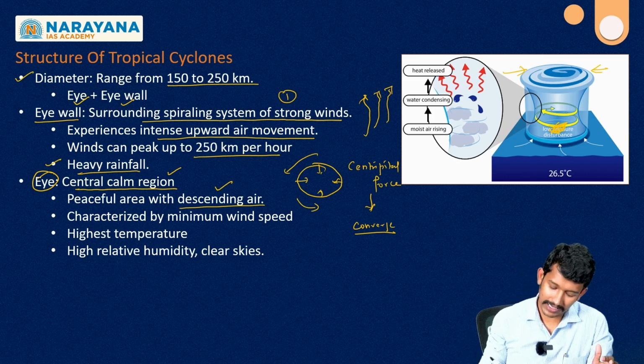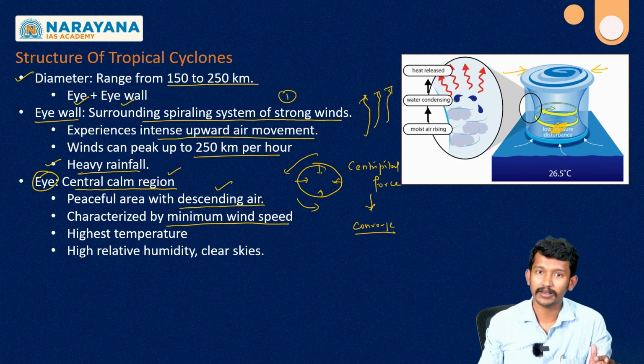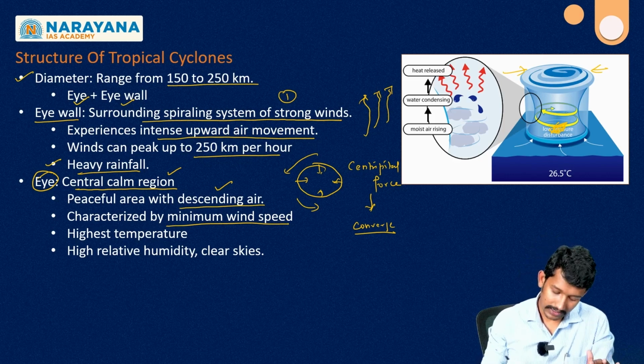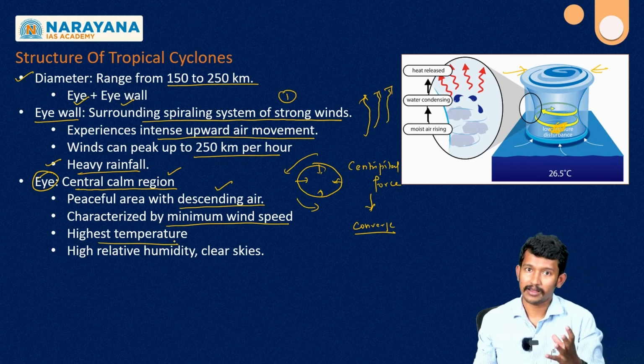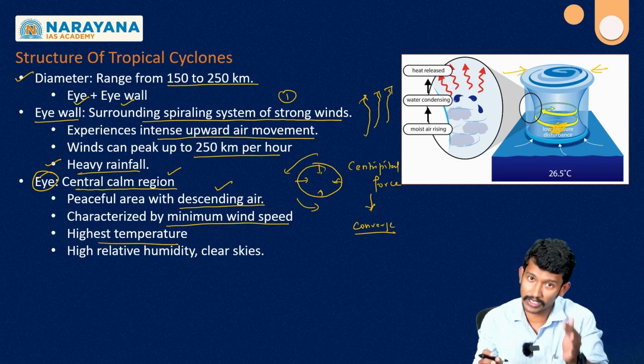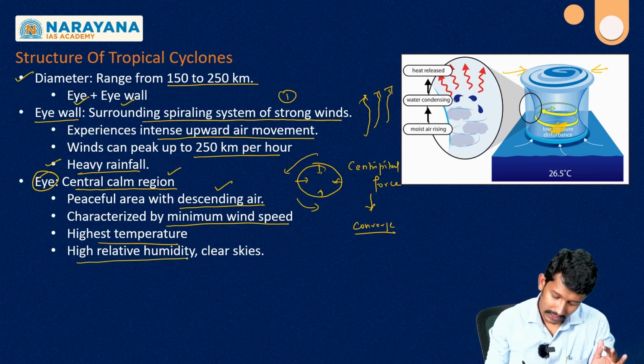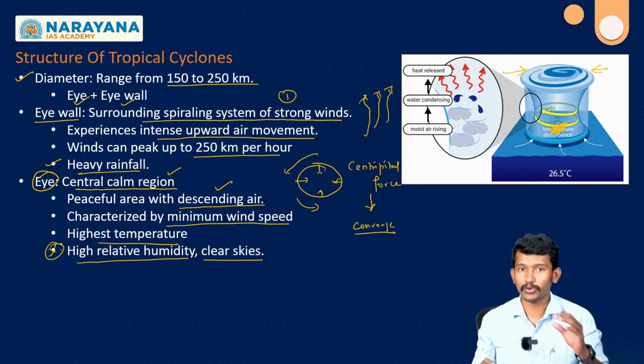And it is also characterized by minimum wind speed because it is calm in nature, and the temperature is high, yes, because this temperature is very much needed for the sustenance of the cyclone itself, and relatively high humidity and clear sky. So this is important. This we have to understand.